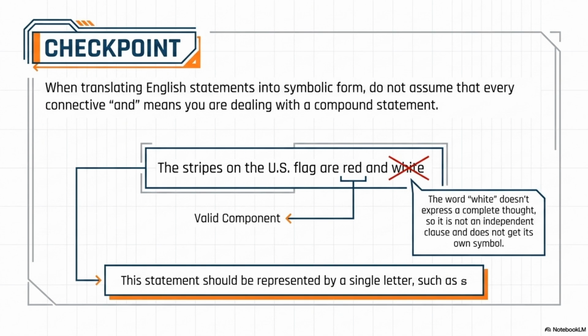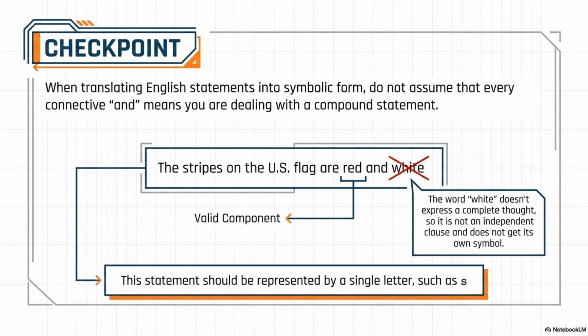We can evaluate if that is true or false, but the second part after the and is just the word white. I see. White is not a complete thought. It doesn't have a subject or a verb. Exactly. It's not an independent clause. You cannot evaluate the truth value of the word white floating in a vacuum. Therefore, the sentence, the stripes on the U.S. flag are red and white, is actually just one single simple statement. It is not a compound statement. You wouldn't use the logical and symbol at all. You would just represent that entire sentence with a single variable, like S.